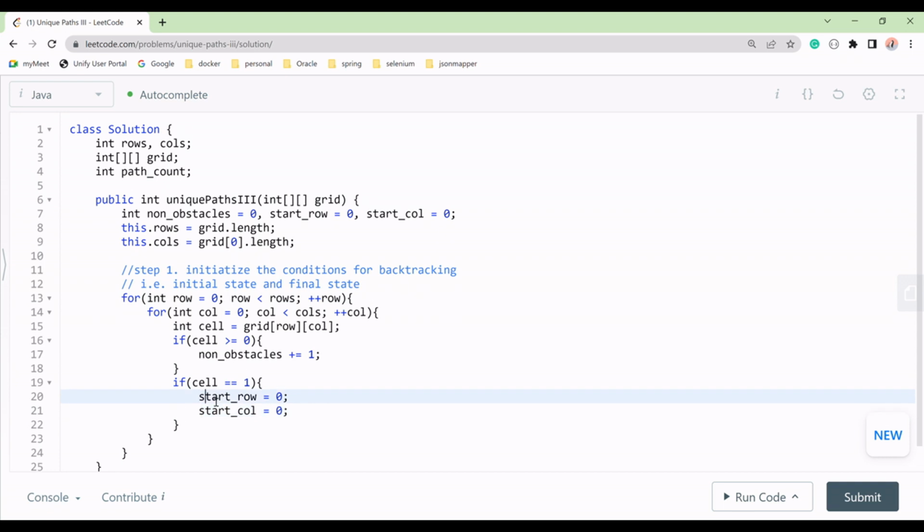How will we update? The start row is row and the start column is col. Correct? So we have done two things here.